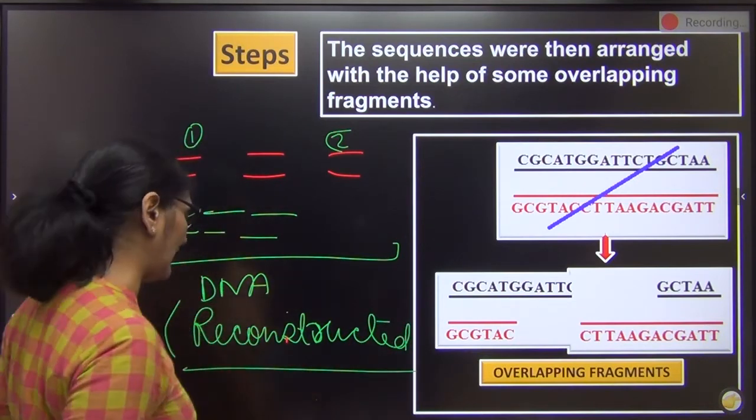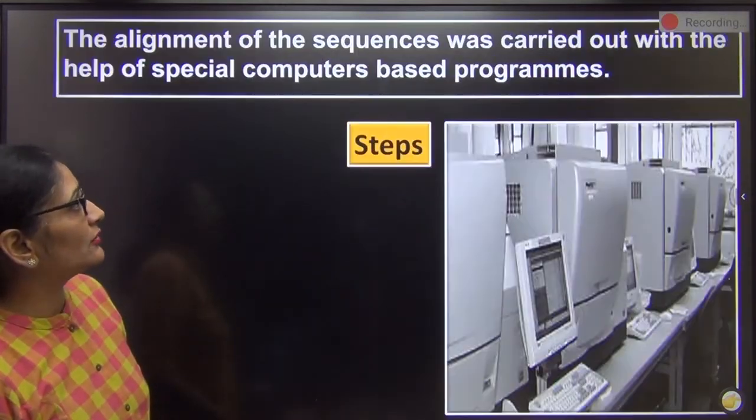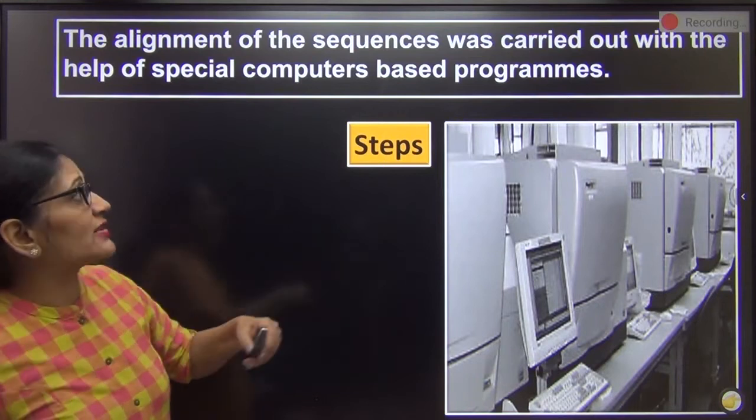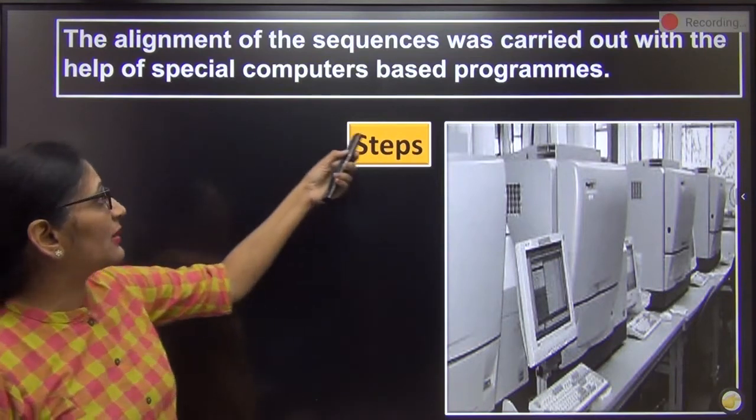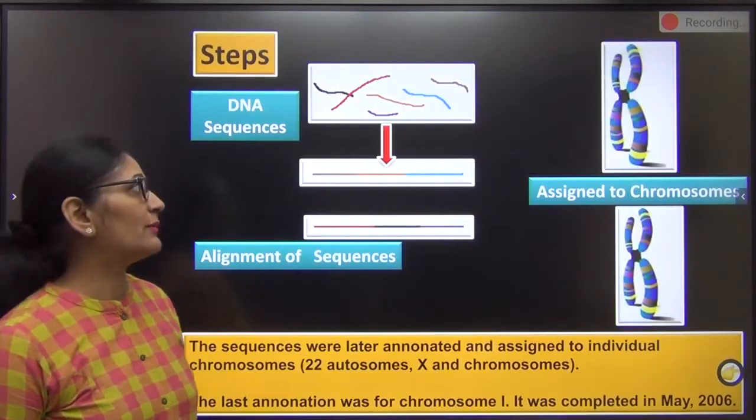So I am sure now you have understood. So how was this done? This was done with the help of this. The alignment was of course done with the help of some computer-based programs. This alignment was done with the computer-based programs.